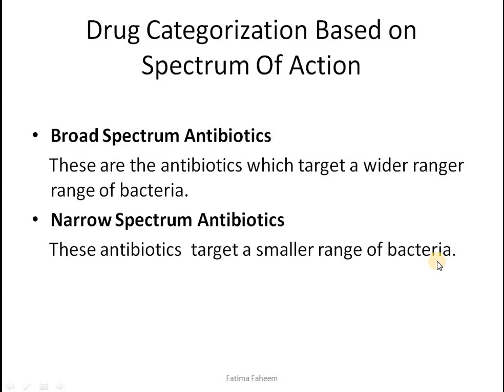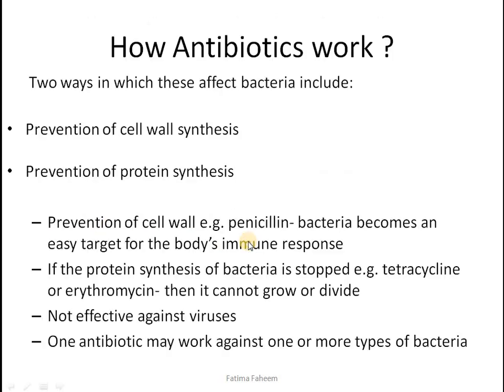Not many bacteria are affected by these narrow spectrum antibiotics. You can remember them as: broad spectrum antibiotics have a general effect. They are affecting many bacteria. On the other hand, if you need to target one certain bacteria, you would use narrow spectrum antibiotics.